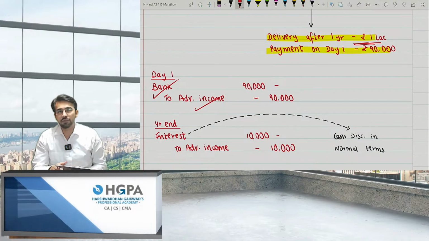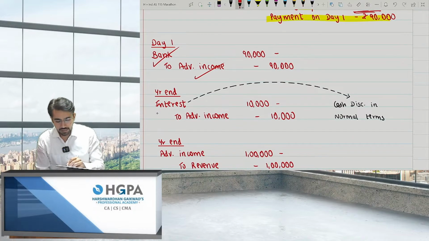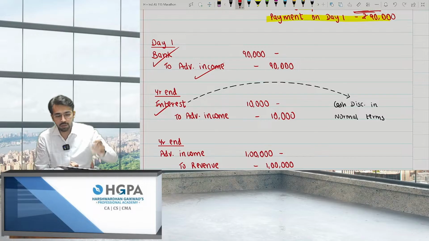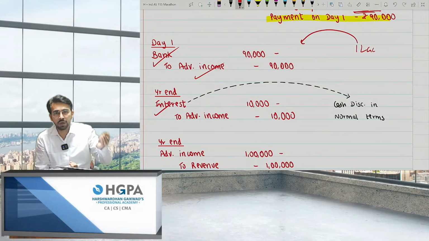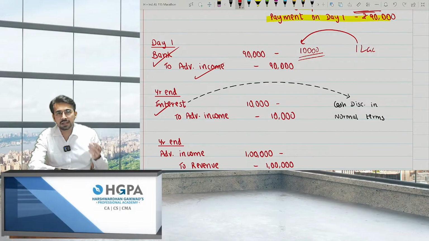It is nothing but advance income for me. Bank to advance income, right? After 1 year, interest is nothing but the expense for me now, because I've taken the advance from you. I have to pay interest to you, right? Since I haven't given you any laptop, the laptop was actually for 1 lakh. But since I've taken this amount 1 year ago only, at that point of time, this 10,000 is nothing but the interest cost. Ideally, we say it is a cash discount, but in terms of IND AS, it is nothing but finance cost, that is interest.